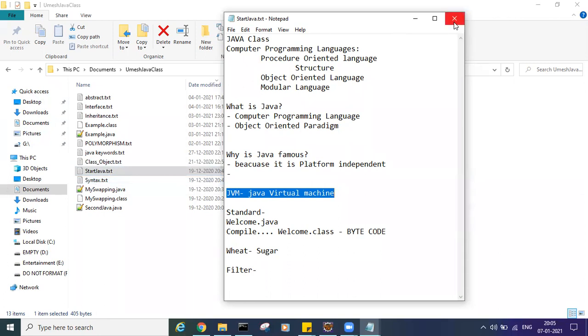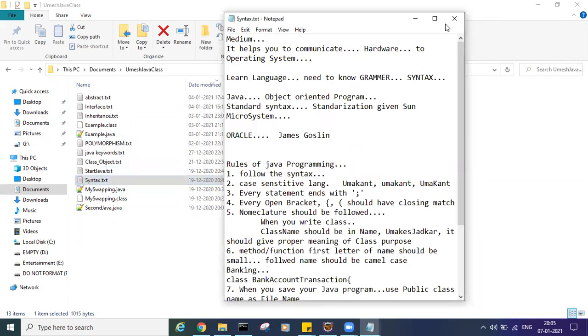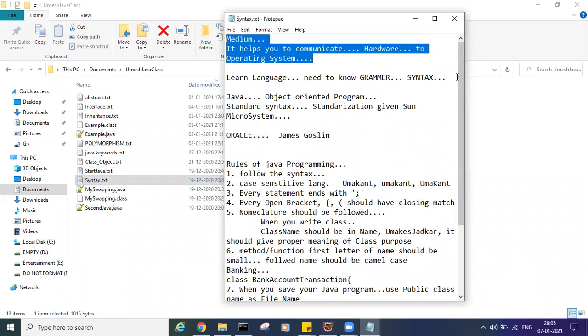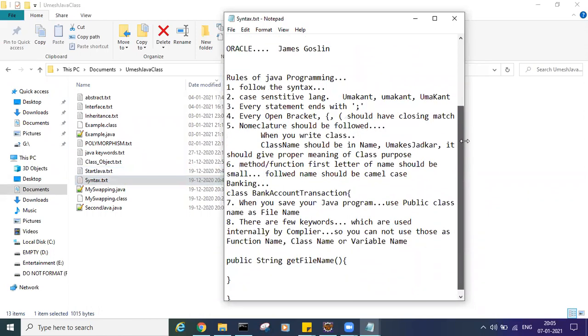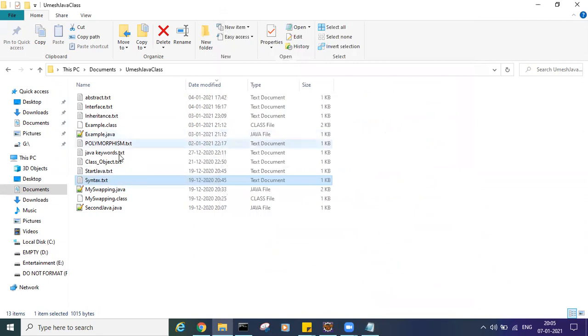Then we went to the basic programming structure standards. What standard do we use? Always follow the syntax rules of Java programming. It is a case sensitive language. Uppercase and lowercase are different. Every statement ends with a semicolon. I will share these notes with you also. So nomenclature is very important.